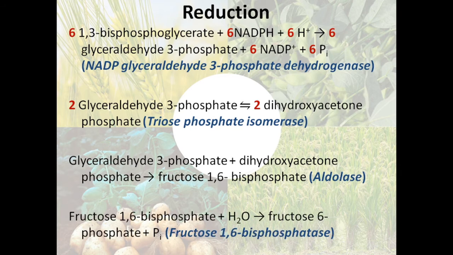In the next step, fructose 1,6-bisphosphate combines with water to form fructose 6-phosphate, and 1 phosphate group is eliminated. We can see that it is from the first carbon. So fructose 6-phosphate is formed, and this reaction is catalyzed by the enzyme fructose 1,6-bisphosphatase. As we said, kinase is an enzyme which carries out phosphorylation, while phosphatase removes phosphate groups.